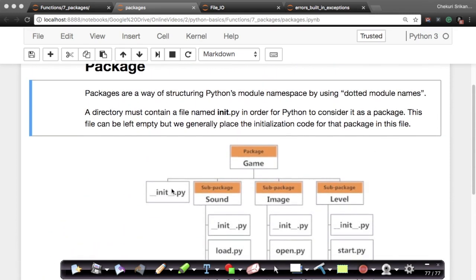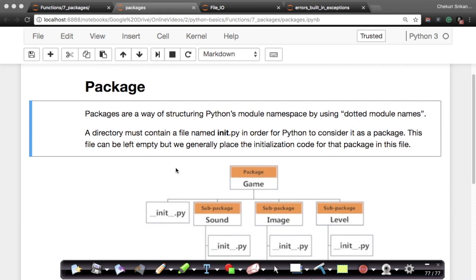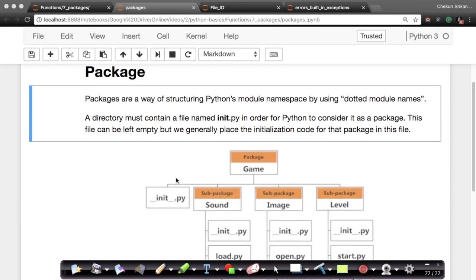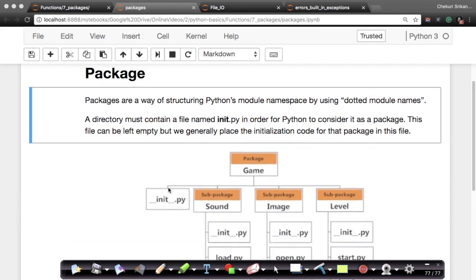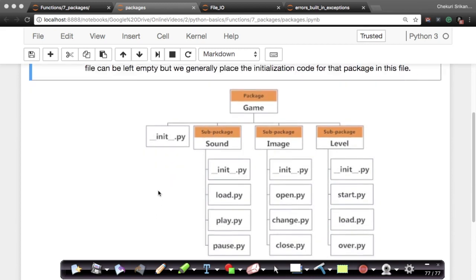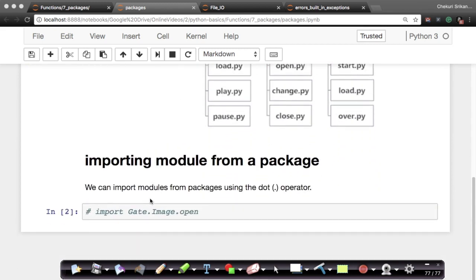We will use packages and the dotted notation a lot because we are going to use a lot of packages built by other programmers for machine learning and data science. So you will come across this type of dotted notation a lot throughout this course whenever we see code examples.